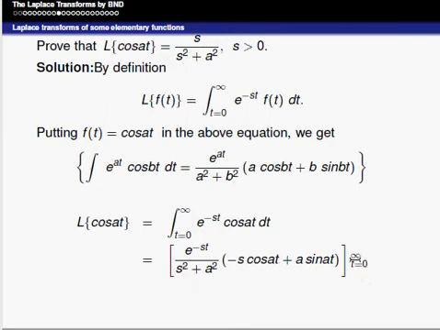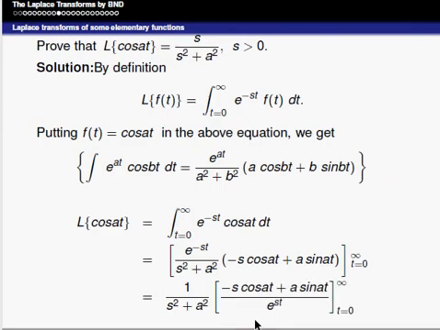The upper limit is infinity and the lower limit is 0. Taking the constant term outside, that is 1 divided by s square plus a square into minus s cos at plus a sin at divided by e power st, t varies from 0 to infinity, upper limit is infinity and lower limit is 0.